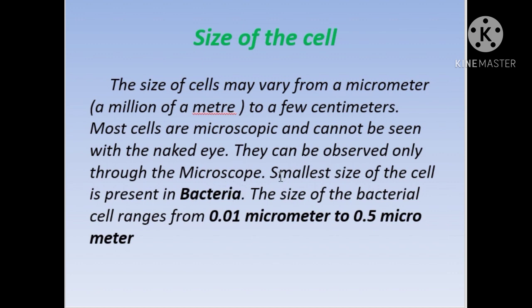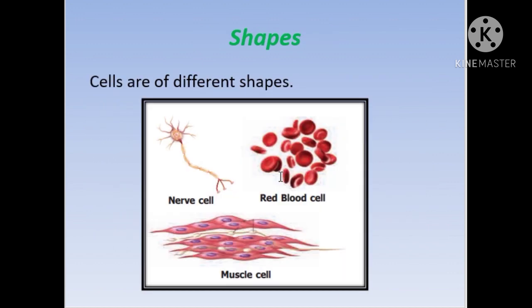The smallest size of the cell is present in bacteria. And the size of the bacterial cell may vary from 0.01 micrometer to 0.5 micrometer. This is the size of a bacterial cell. And in this slide, the different shapes of the cells are given here, and the shape of the cell differs from one to another. Some examples are given here.